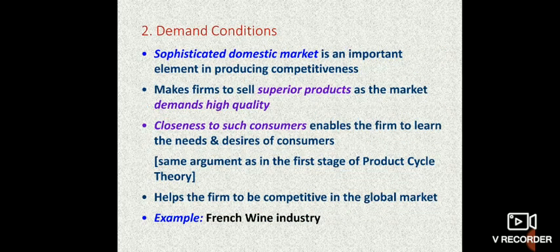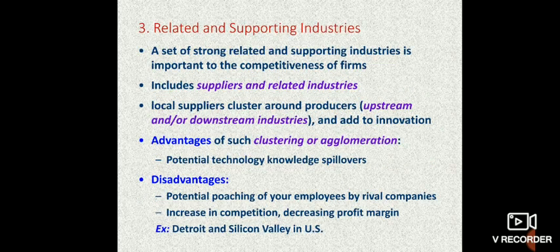The demand conditions: a sophisticated domestic market is an important element in producing competitiveness. The market makes firms sell superior products as the market demands high quality. So the company should produce high quality products since the market is demanding them. Closeness to such consumers enables the firm to learn the needs and desires of the consumers. So here the needs and desires of the consumers are also observed. The same thing is also argued by the product life cycle theory. It helps the firm to be competitive in the global market. The demand conditions will help the firms to compete in the global market.